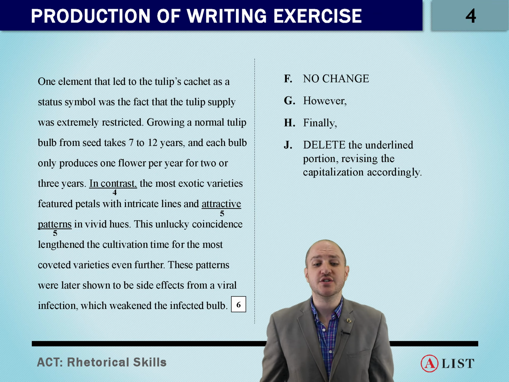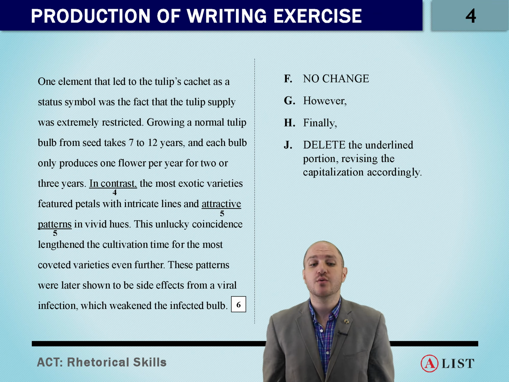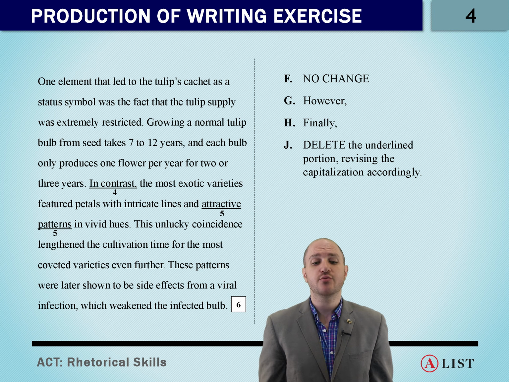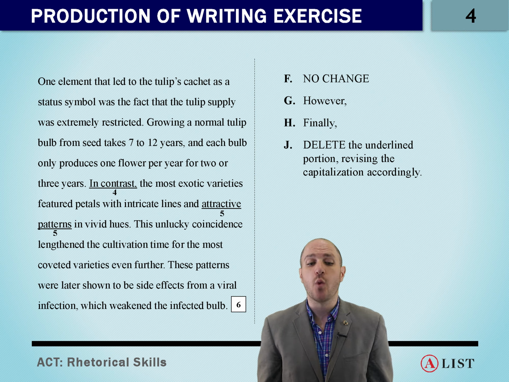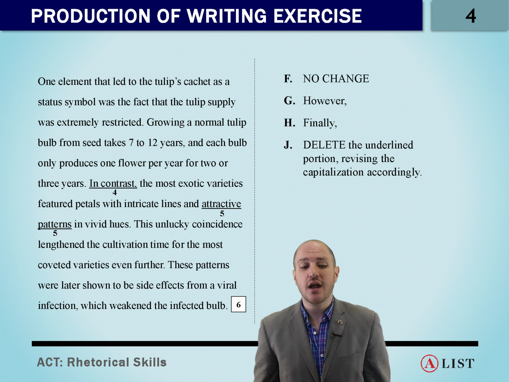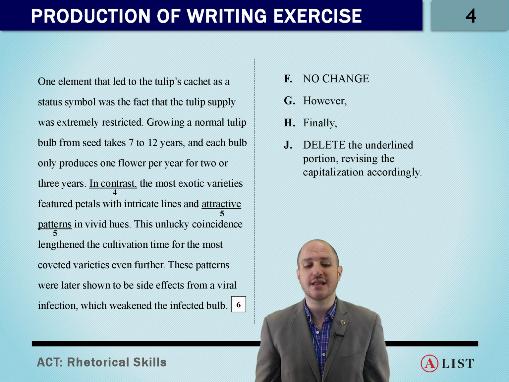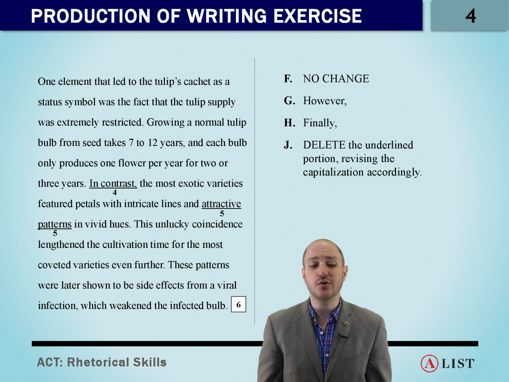One element that led to the tulip's cachet as a status symbol was the fact that the tulip supply was extremely restricted. Growing a normal tulip bulb from seed takes 7 to 12 years, and each bulb only produces one flower per year for 2 or 3 years. In contrast, the most exotic varieties featured petals with intricate lines and attractive patterns in vivid hues.